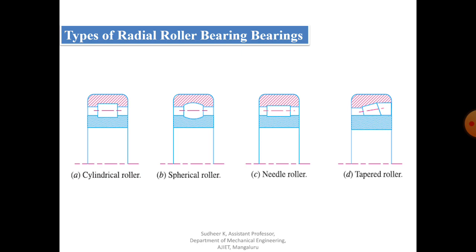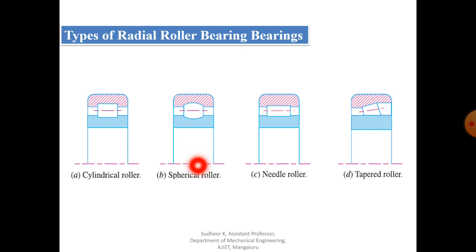Then coming to the second type of radial roller bearing, that is the spherical roller bearing. As the name implies, spherical. These bearings are self aligning bearings. Self alignment is achieved by grinding one of the races in the form of a sphere, so you can see that later. This bearing can normally tolerate angular misalignment in the order of plus or minus 1.5 degrees.